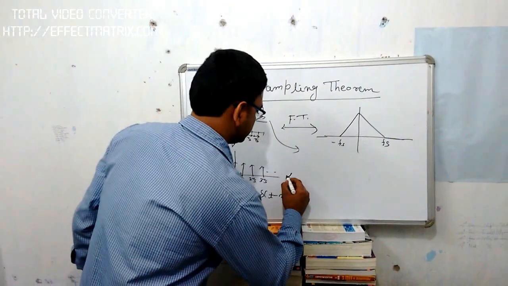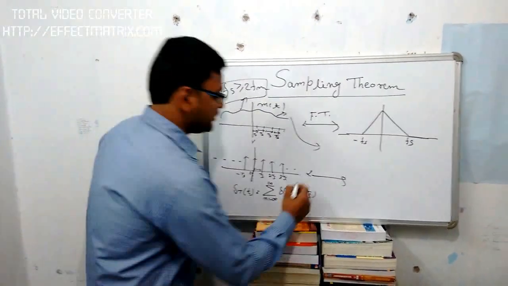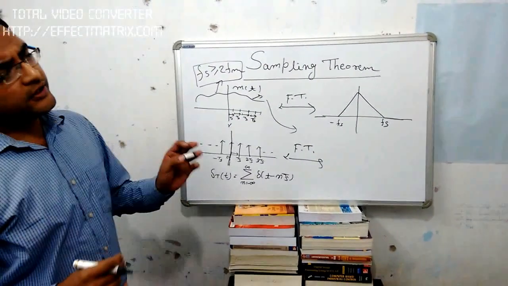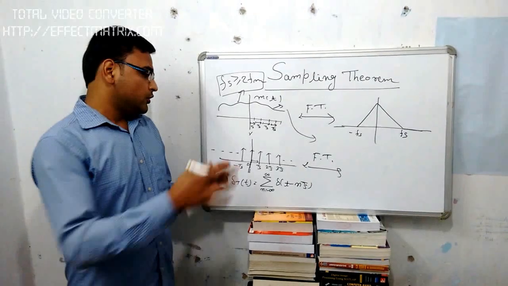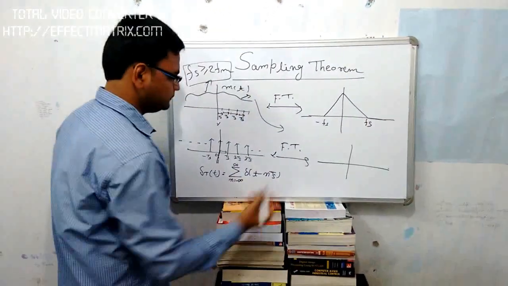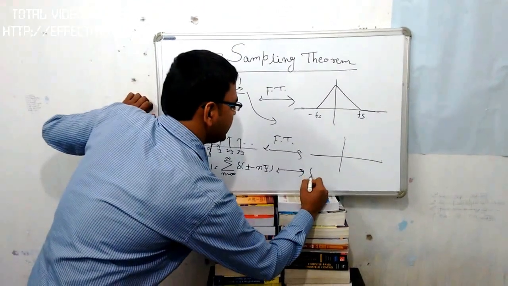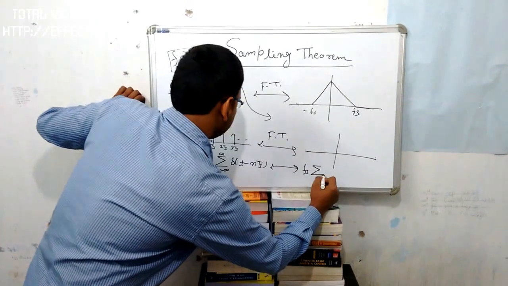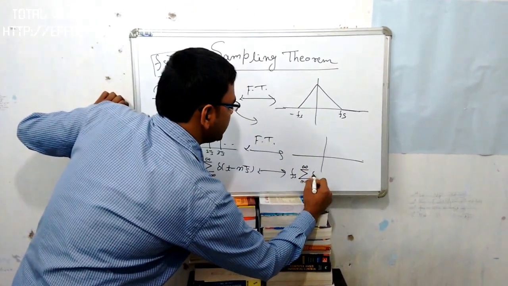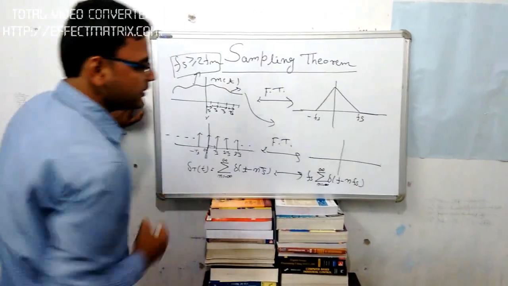We have discussed one point. Second, when we take the Fourier transform of an impulse train, we again get an impulse train. The Fourier transform of this is fs times summation of n from minus infinity to infinity delta of f minus n fs.